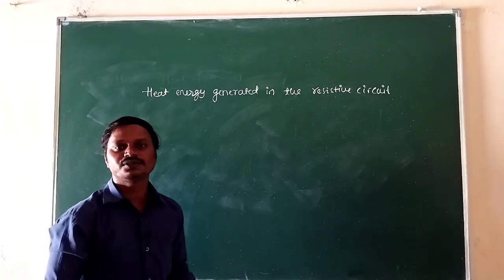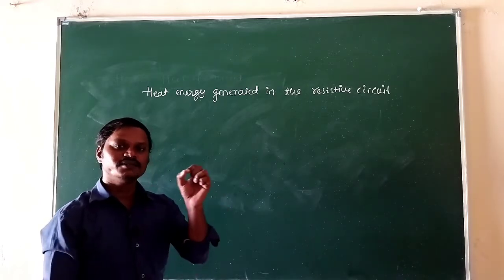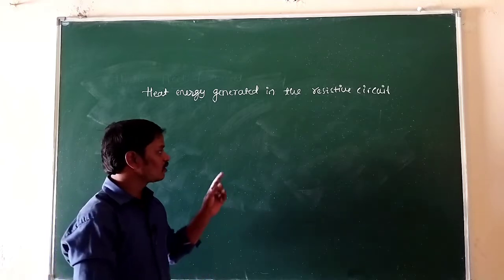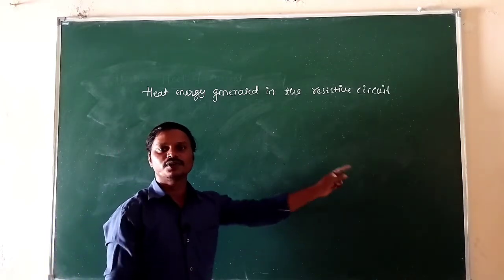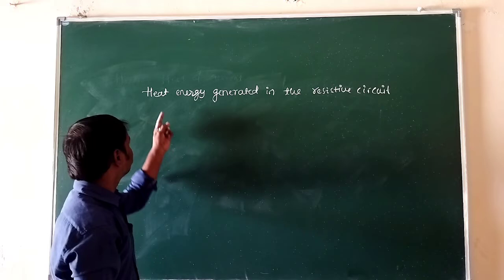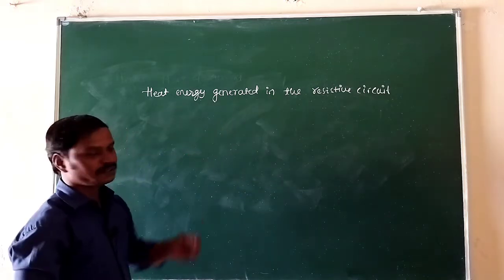Because there is an opposition to the flow of current. Whenever there is opposition to the flow of current, there is a loss in electrical energy in the form of heat energy.